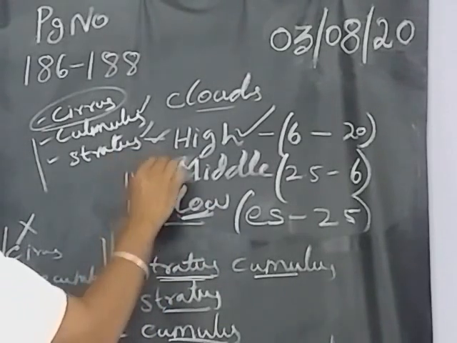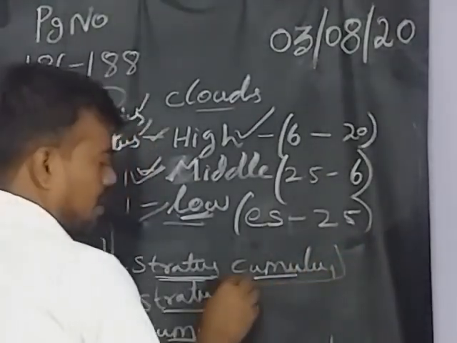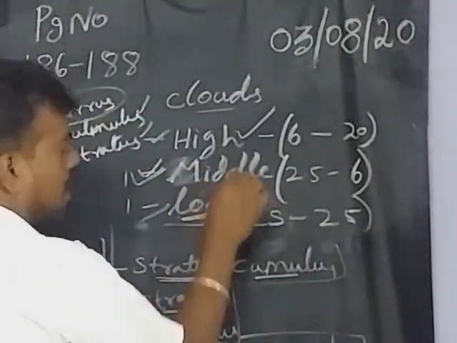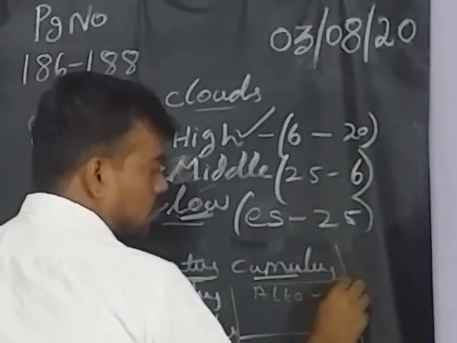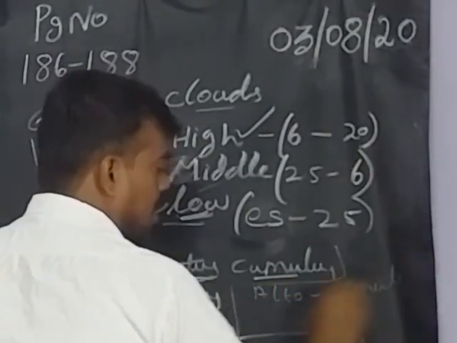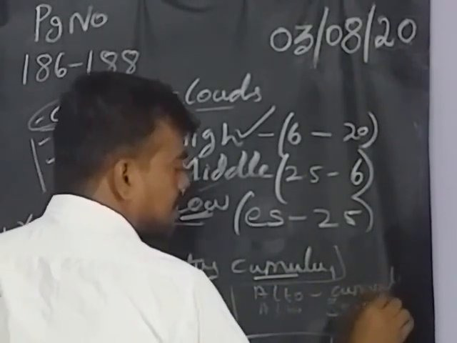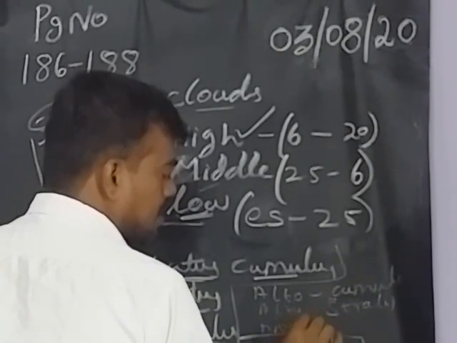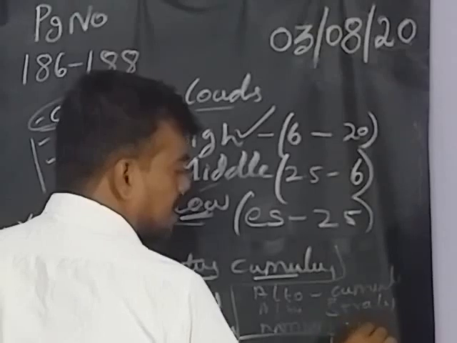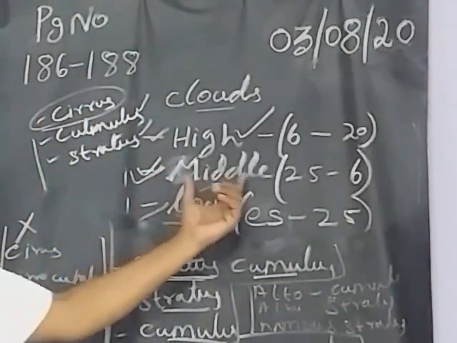The same thing will happen in the middle clouds, but the types of clouds will be different. What are the types of clouds in the middle? Altocumulus, altostratus, and nimbostratus. So these are the types of clouds we will get in the middle.